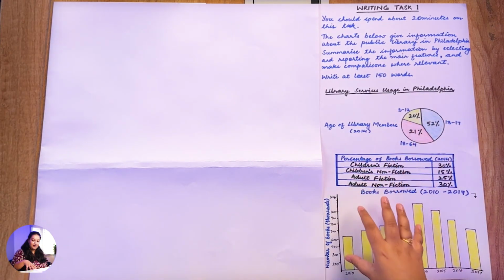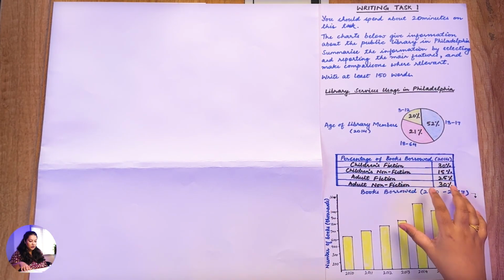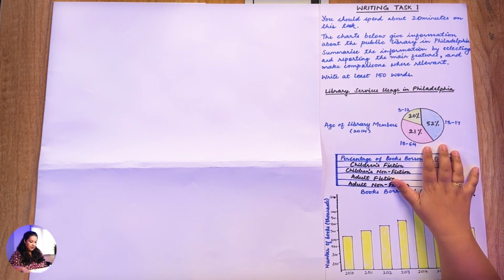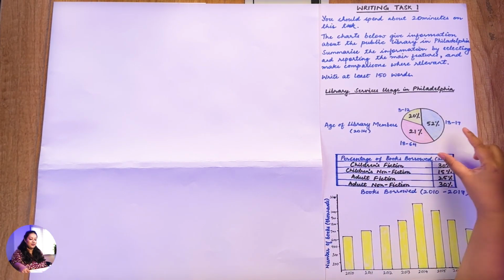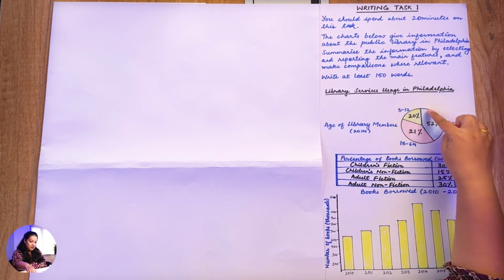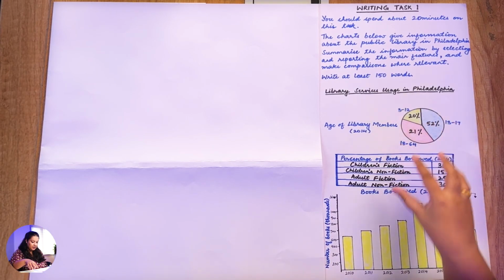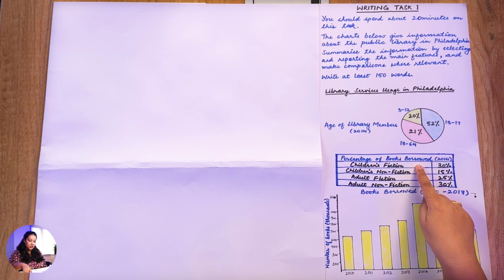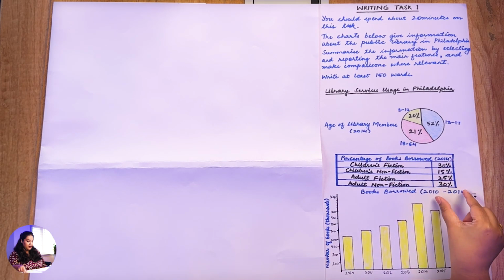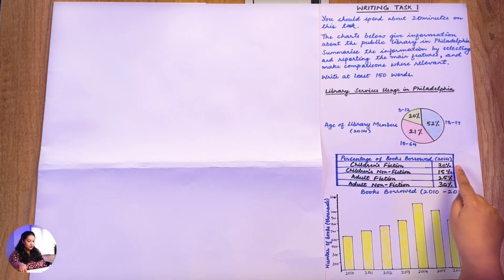Now let's try and understand these charts individually. So first let's take a look at the pie chart. It says age of library members and it is for this given particular year, which is 2014. So we have three proportions here. We'll not get into the details. Next we have a table chart and here it talks about the percentage of books borrowed. So we have the data here in percentage and we have four different categories, which is also for the same year 2014.